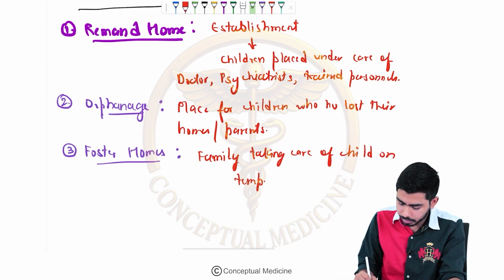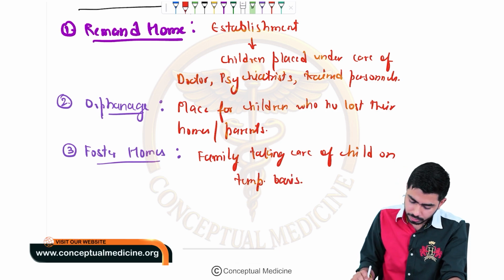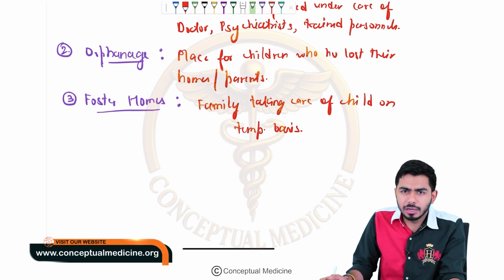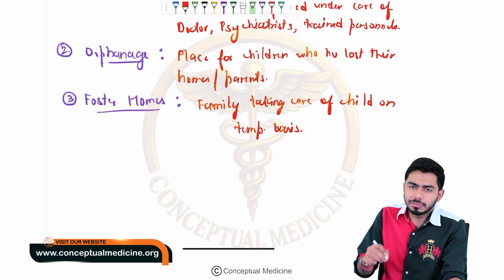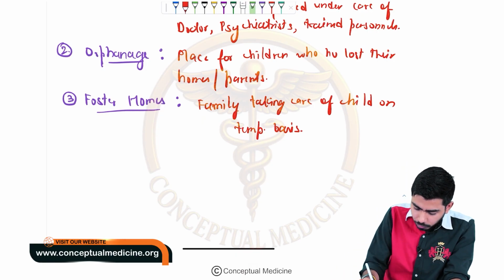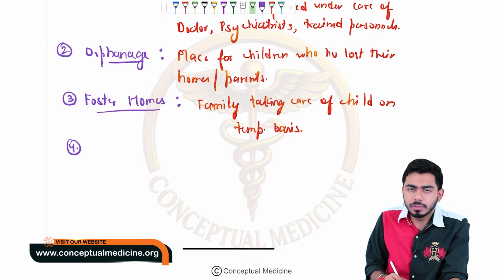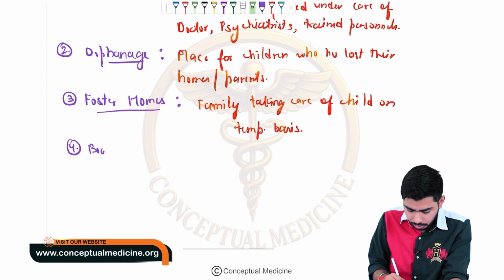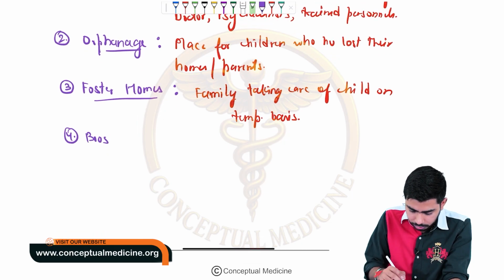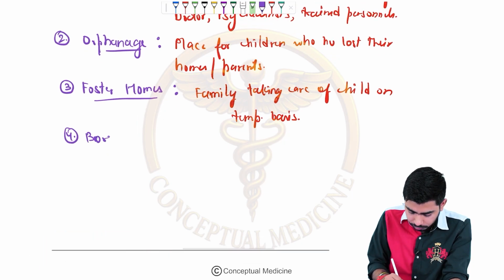Okay, I'm just writing with crude handwriting. You can write your own notes over there, right? So the fourth one we shall be talking about is the brothel.